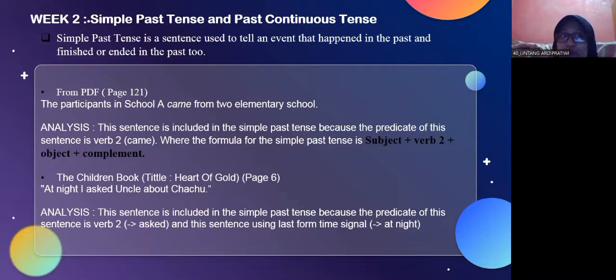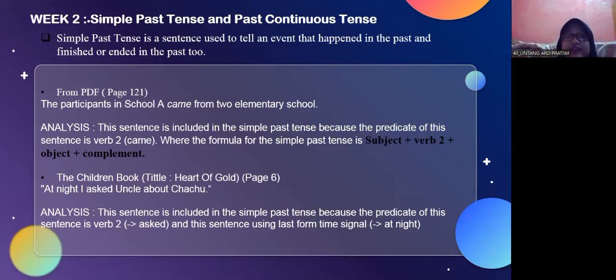Okay, next in week 2, about simple past tense and past continuous tense. Simple past tense is a sentence used to tell an event that happened in the past and finished or ended in the past too. My example from the PDF is: the participants in the school camp came from elementary school.